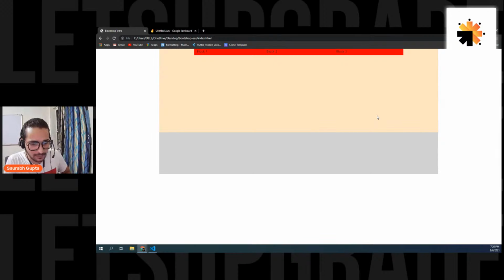Why did Bootstrap change ml, margin left, to ms, margin start? Yes, there are a few things that they are doing, but that's fine. That is something that we have to learn, right? Yes, previously they had ml.